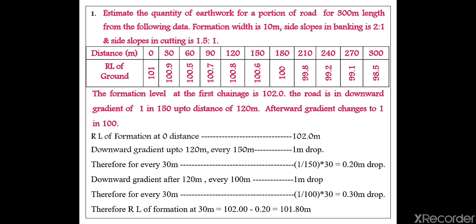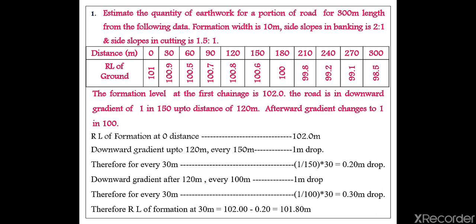Then what is the drop for 30 meter? Because for each and every change I have to know the formation level. So for 30 meter what will be the drop I have to find out, right? So here 1 in 150 up to 120 meter, for every 150 meter 1 will be the drop, so for 30 meter how much will be the drop, that I have to find out. So 1 divided by 150 into 30 is equal to 0.2 meter drop. It is a downward gradient, so here 0.2 meter will be your drop.